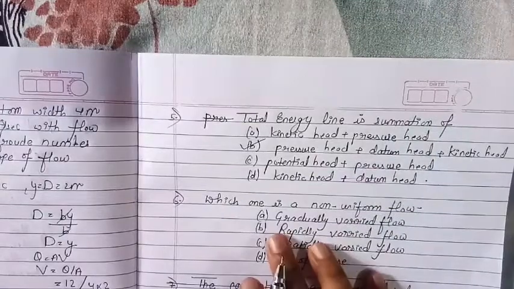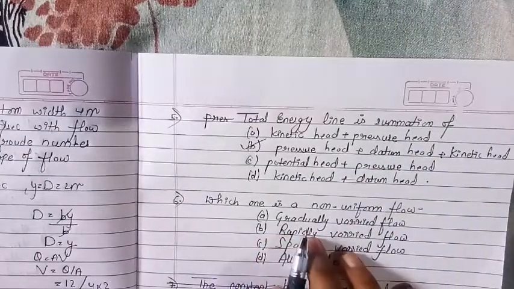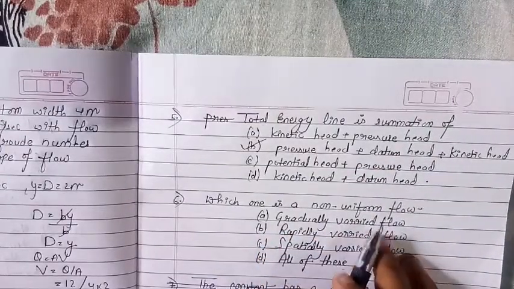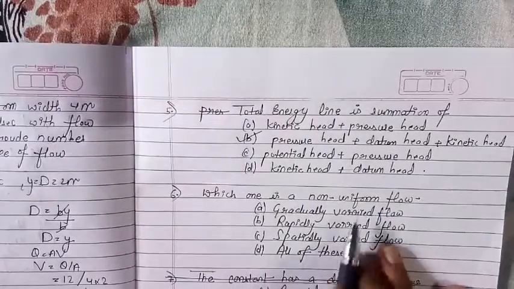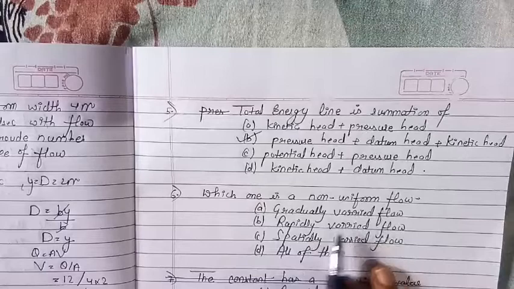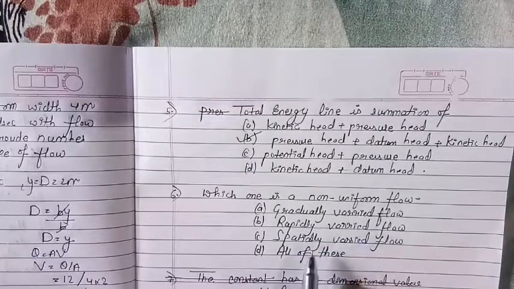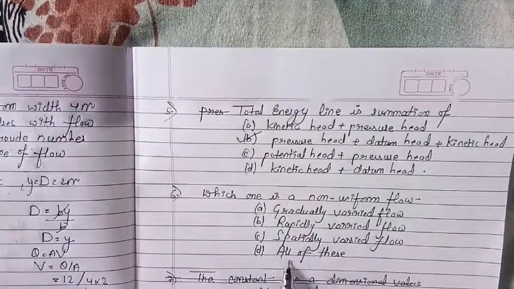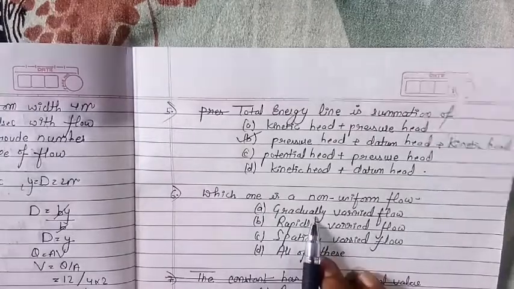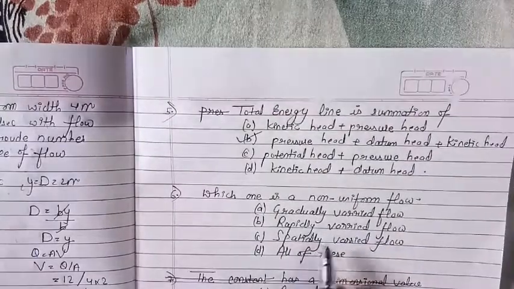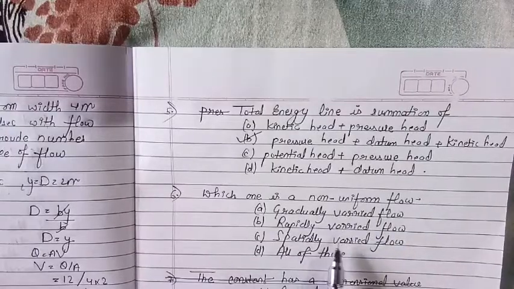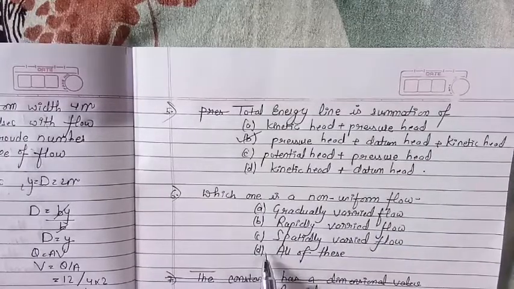So next question we will see, that is the sixth question. Which one is a non-uniform flow? So we have to identify from the options which one is the non-uniform flow. The options are: first, gradually varied flow; second, rapidly varied flow; third, spatially varied flow; D, all of these. Gradually varied flow is also a non-uniform flow, rapidly and spatially varied flow is also a non-uniform flow. So option D is right, that is all of these.